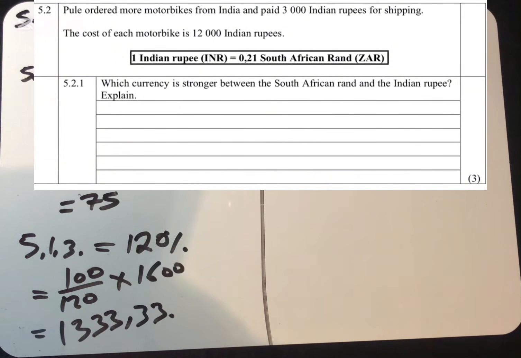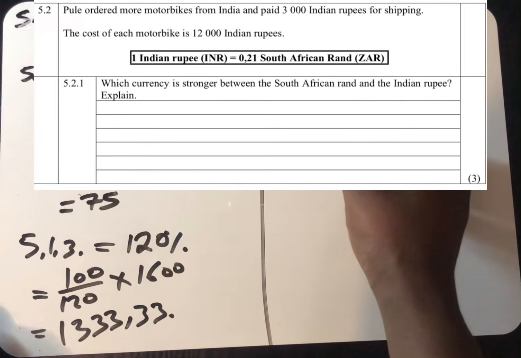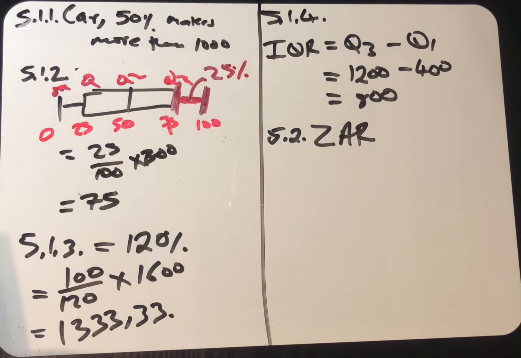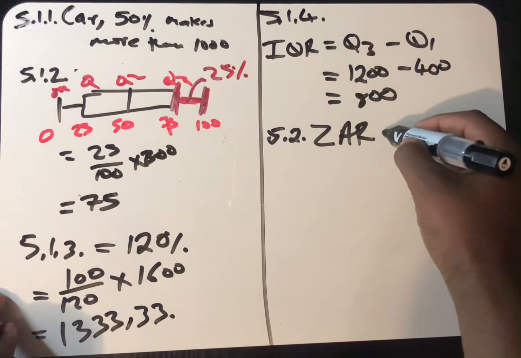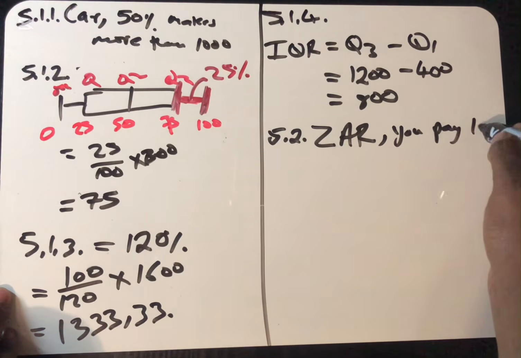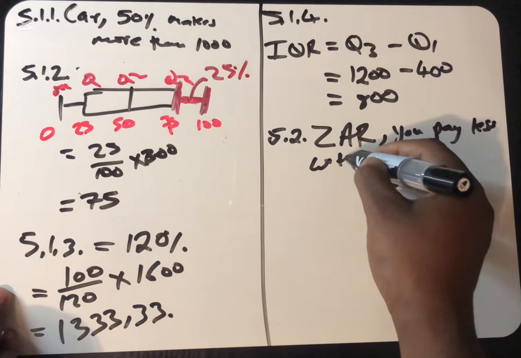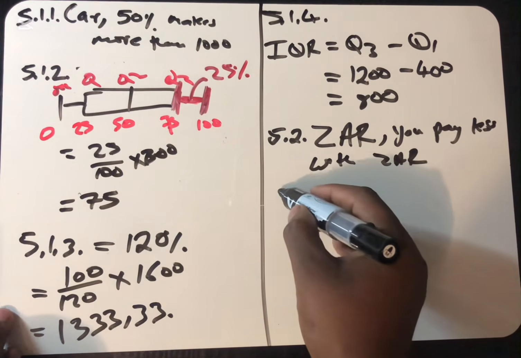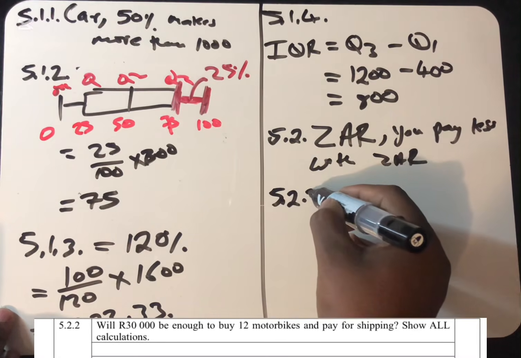So now they are asking which currency is stronger between the South African rand and the Indian rupee. We can see that the South African rand is strong. Why? Because you pay less. You're going to pay less with South African rands. So it makes it the stronger currency.